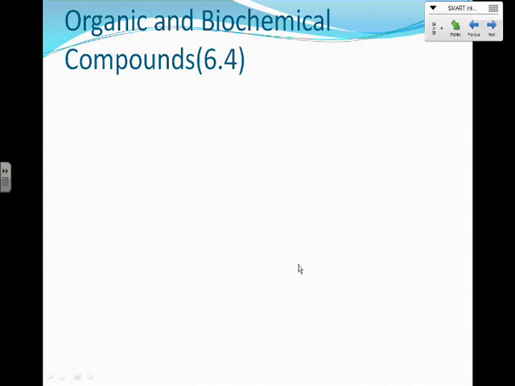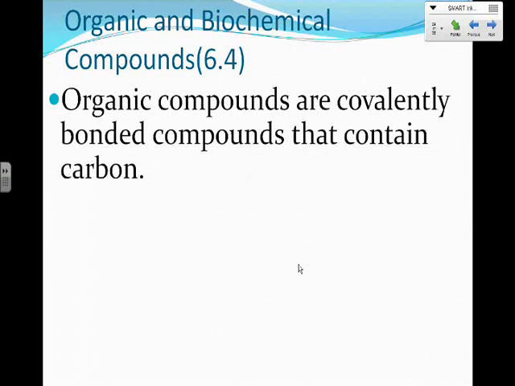Last but not least, we are going to talk about organic and biochemical compounds very quickly. Organic compounds are covalently bonded compounds that contain carbon. So they're always covalent bonds and they always contain carbon.